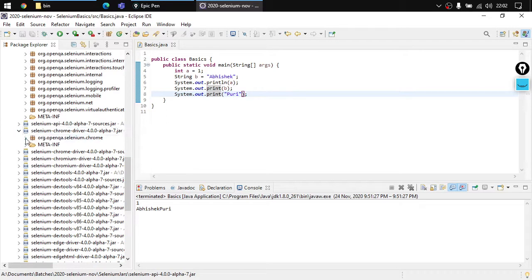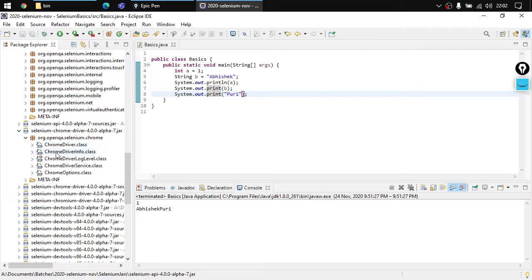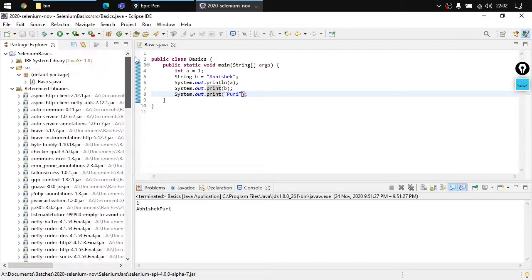There is a package named org.openqa.selenium.chrome, and you can use one of the classes there, which will allow you to interact with the Chrome browser, right? So the things are further categorized inside multiple packages. You just need to import the package and you're good to go, right? We will be learning about how we can create different packages and how we can work with other things inside the class files in the next lecture.